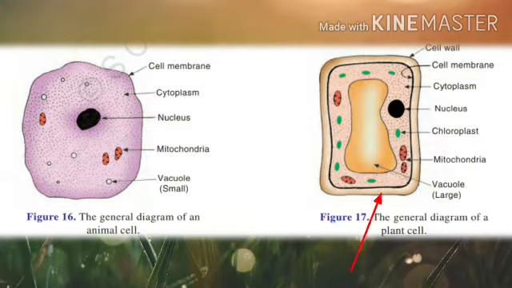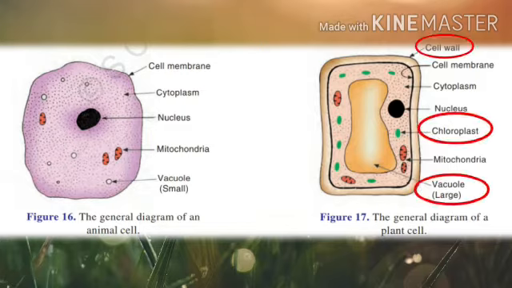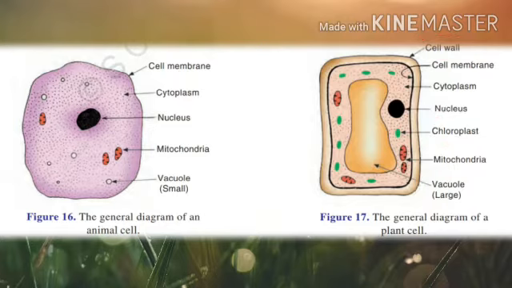Now let us discuss the plant cell. Look at figure 17. It is the general diagram of a plant cell. All the parts of animal cells such as cell membrane, cytoplasm, nucleus and mitochondria are also present in plant cells. In addition to this, the plant cells have three more parts in them. These are the cell wall, chloroplast and large vacuoles. It is due to these three parts that plant cells are different from animal cells.